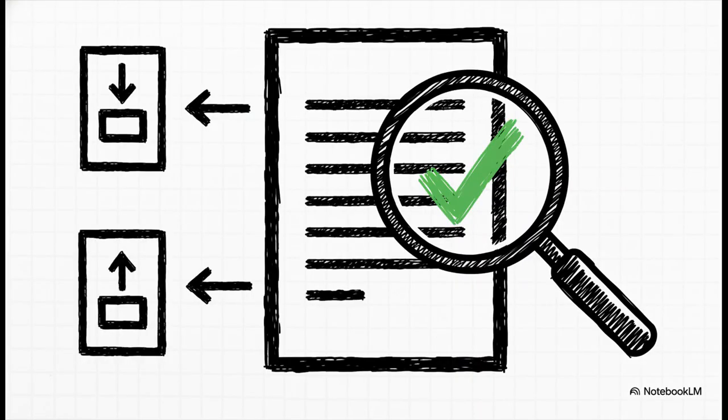First things first. Before we can test the promise, we have to check the contract itself. Is it even written correctly? We use a validator to make sure our schemas are properly formed. It's kind of like proofreading a legal document for typos before you sign it. A simple mistake here can cause chaos down the line.